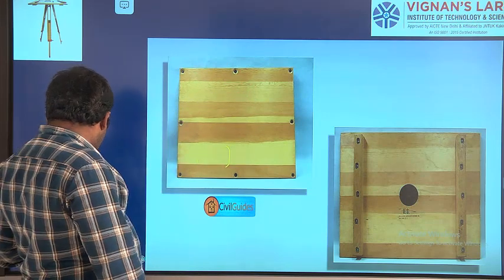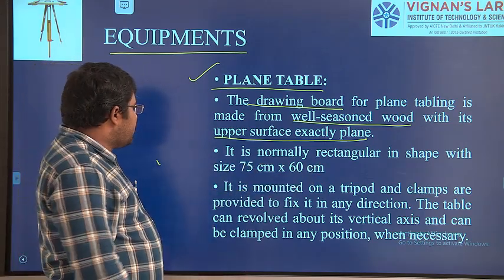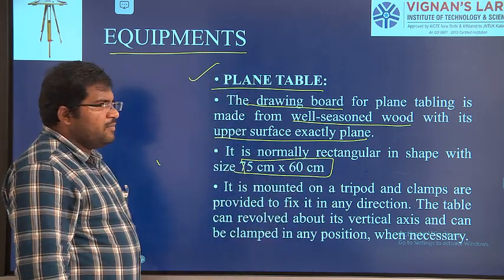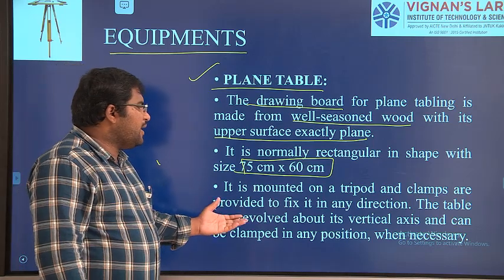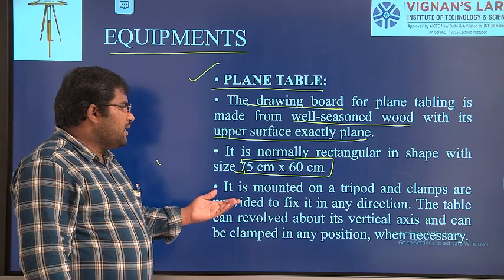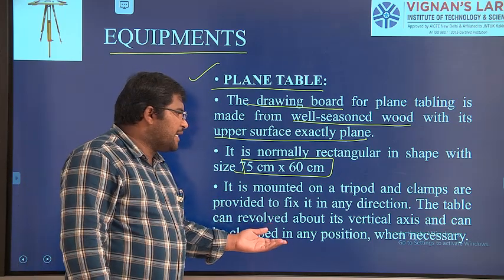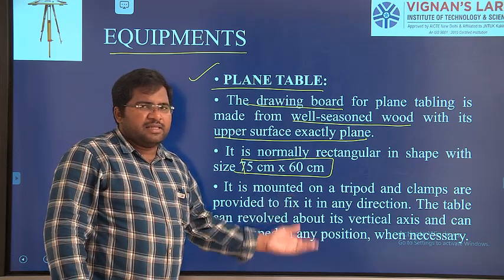Next, it is normally rectangular in shape, 75 centimeters by 60 centimeters, width and length. Then it is mounted on a tripod and clamps are provided to fix it in any direction. The table can revolve about its vertical axis and can be clamped in any position whenever necessary.